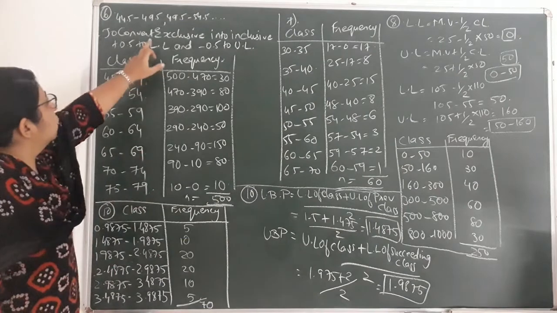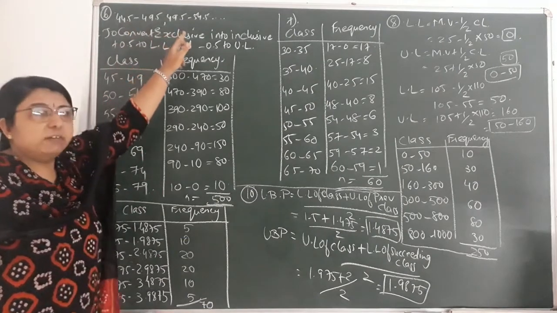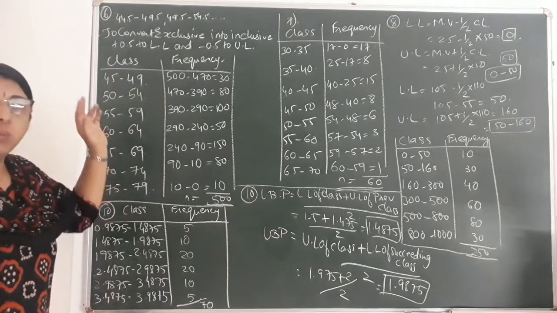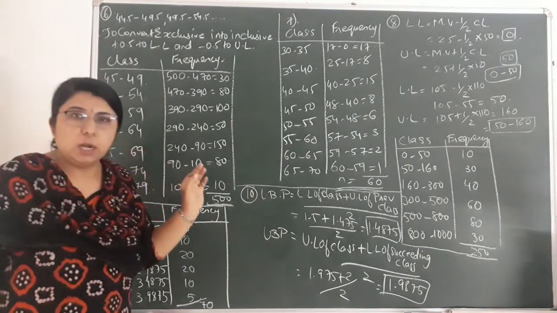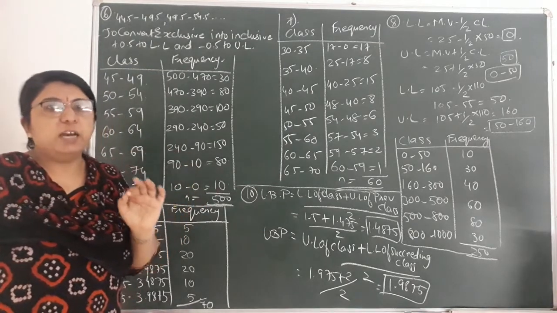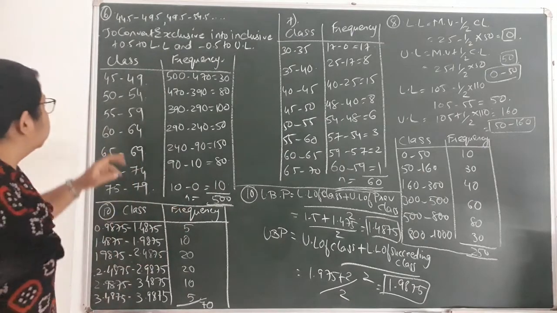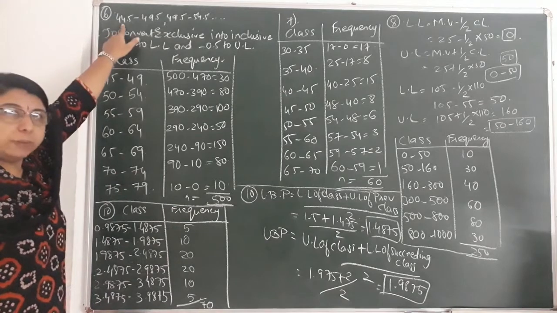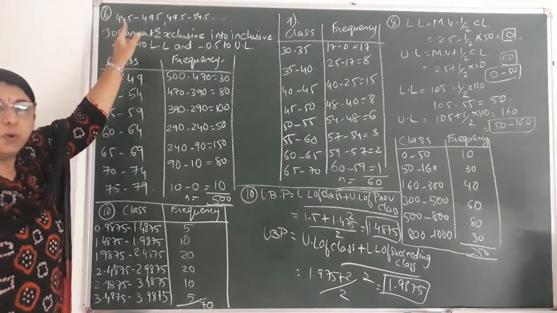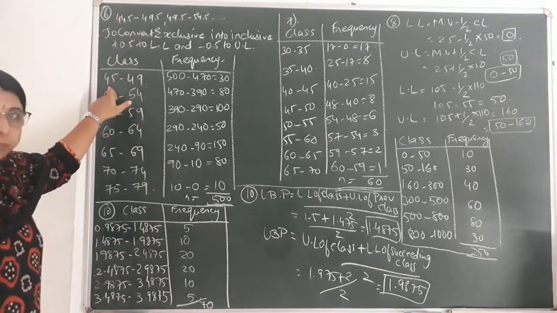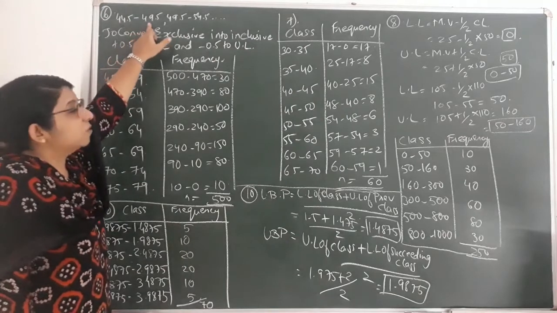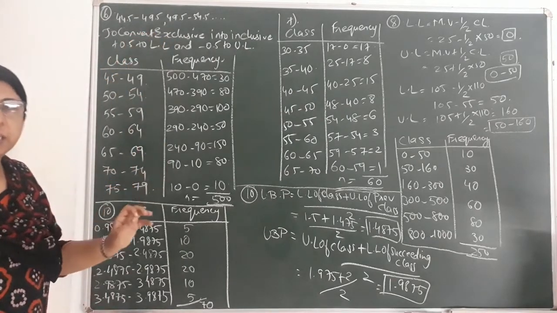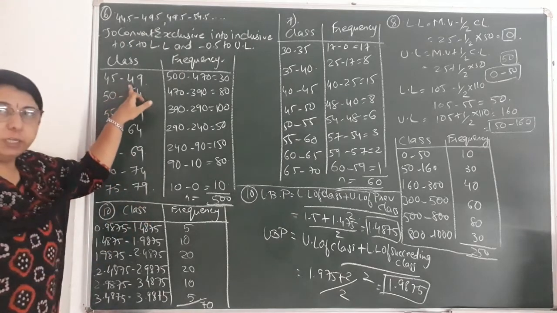Now over here, all the data that has classes that we have found is exclusive. In order to convert it into inclusive, we have to add 0.5 to the lower limit and subtract 0.5 from the upper limit. Okay, so over here you can see 44.5, that is the lower limit. So 44.5 plus 0.5 would come to 45, and the upper limit, that is 49.5, minus 0.5, would come to 49.